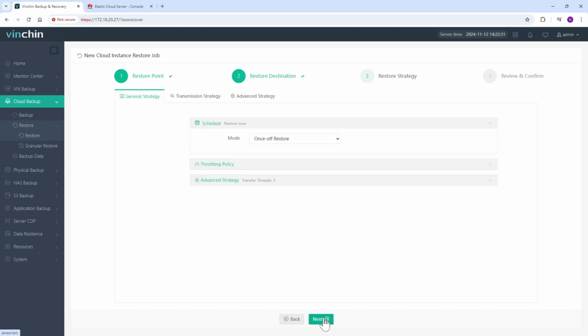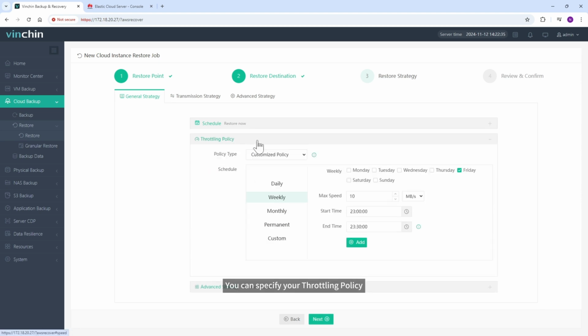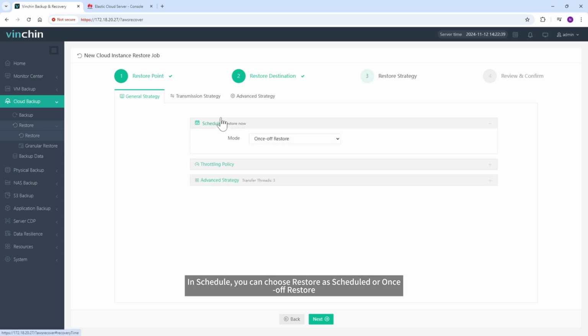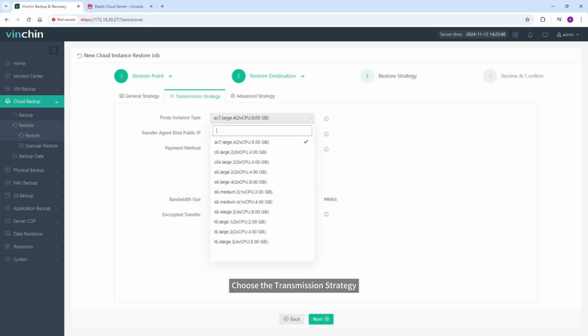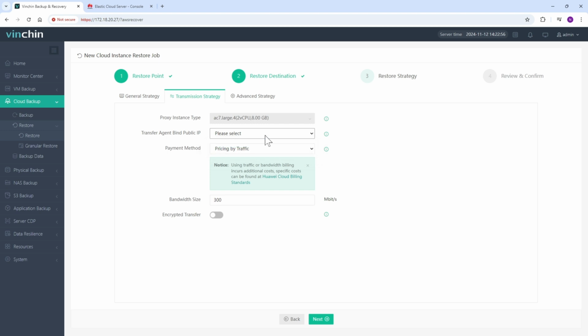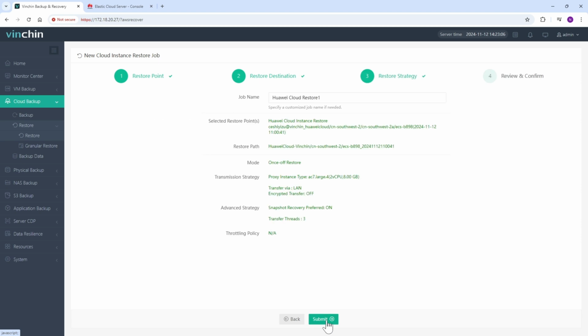Click Next. Select the restore strategies. You can specify your throttling policy. In Schedule, you can choose Restore as scheduled or Once Off Restore. Choose the transmission strategy. And Advanced strategy. Click Next. Submit the job.